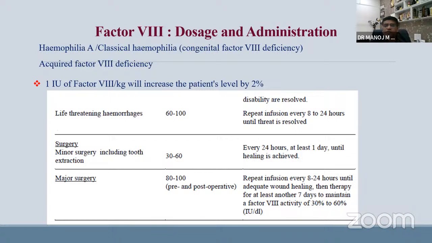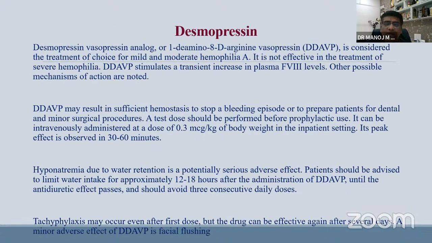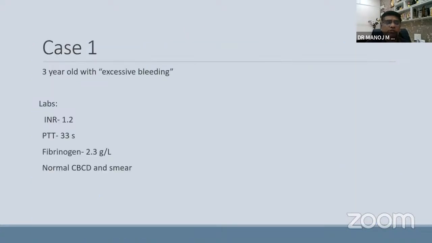For major injury, we do 100% correction. For life-threatening hemorrhages, we give 100% correction. But for other minor things, we give 30 to 60% correction. It has to be calculated with the body weight of the patient, and usually can be given 1 or 2 times in a day, depending upon the injury or how long it has to be continued. It is the clinician's decision. Desmopressin is available as a nasal spray. It works only for von Willebrand disease.